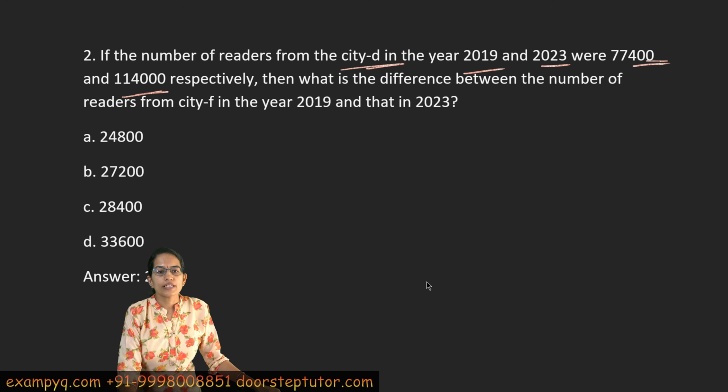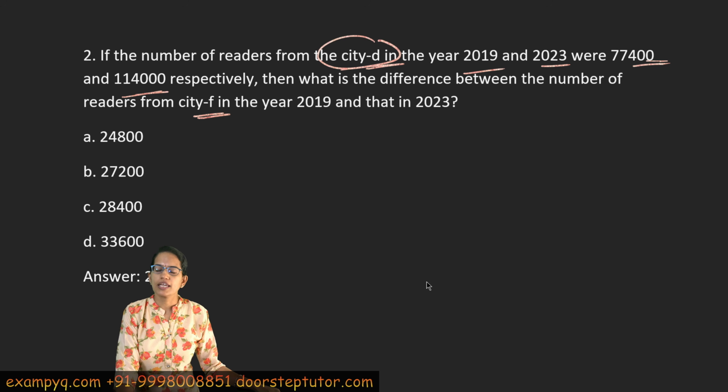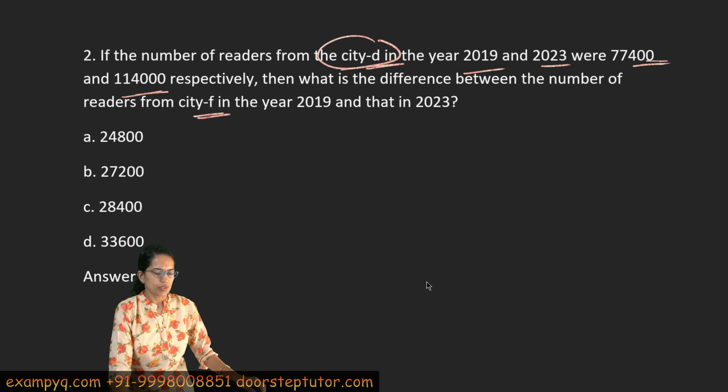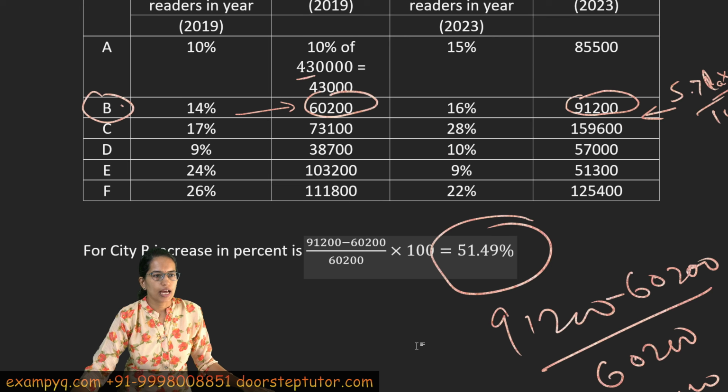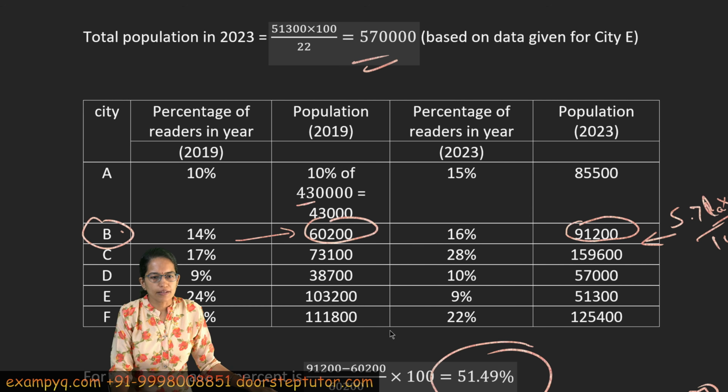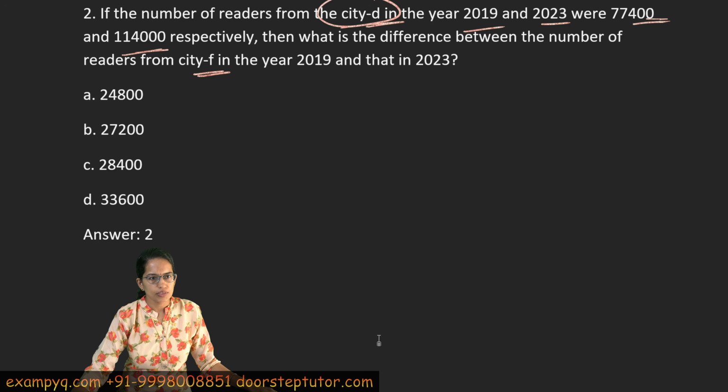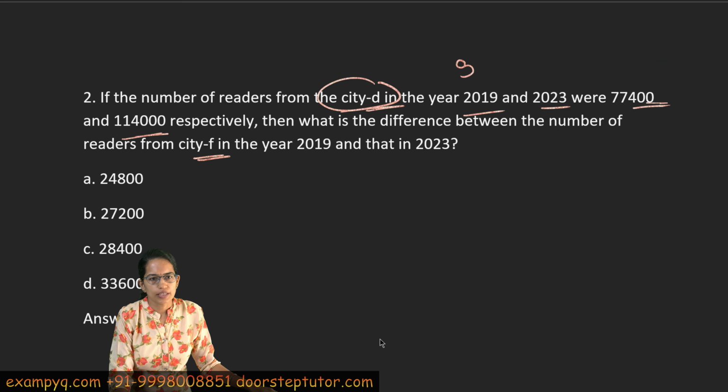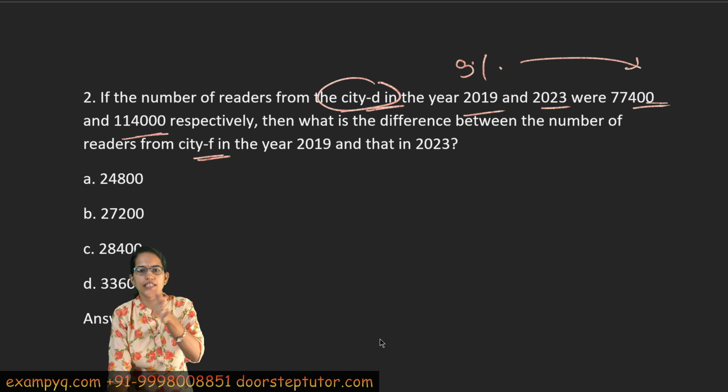Now what is the difference between the readers from city F? I am given about D. So again from the D, I can find out the total population. Let me go back to city D and see what's the percentage. So it's 9% and 10%. In this case, I'll do 9% of this value. So 9% gives this value, right?